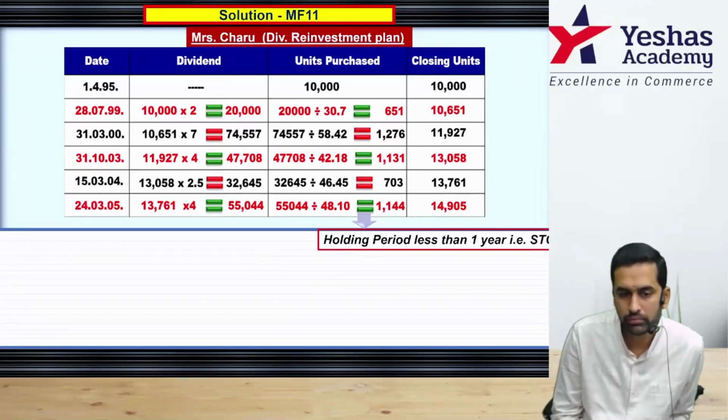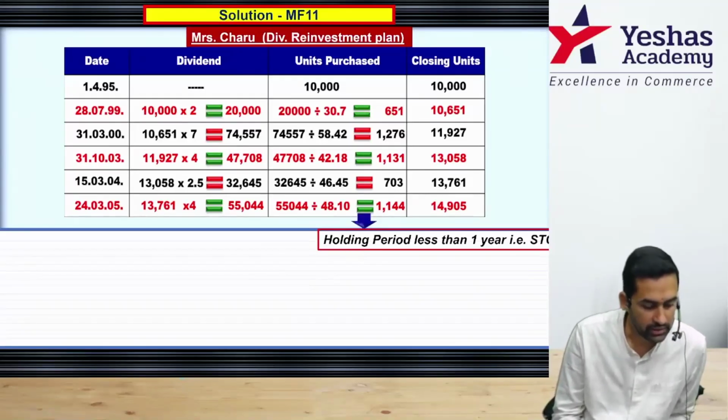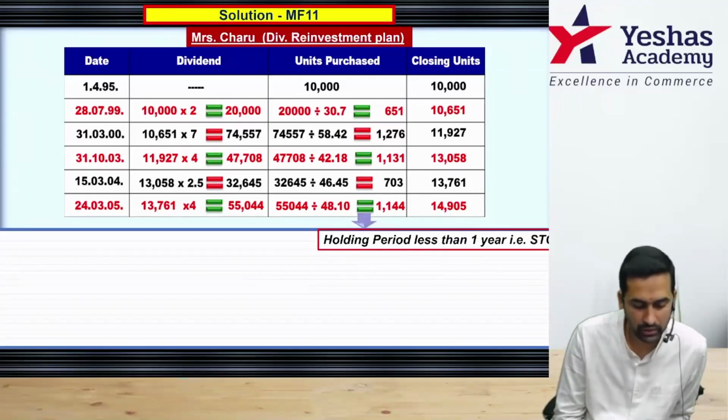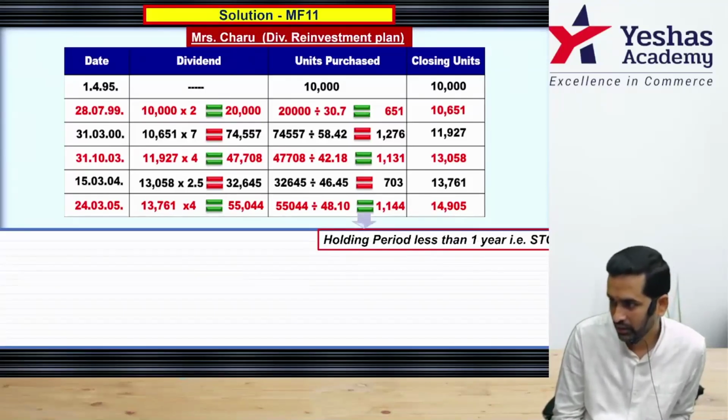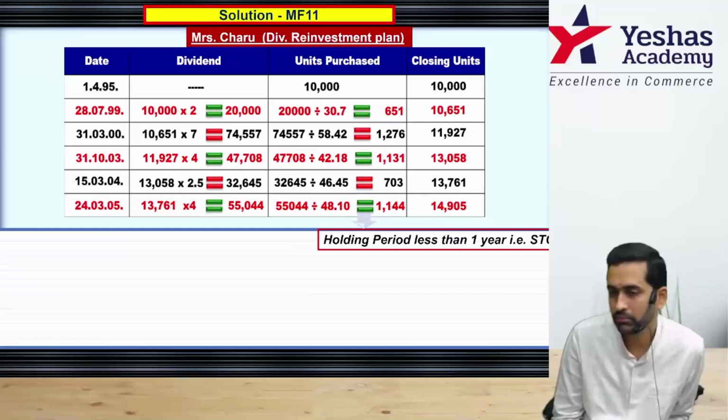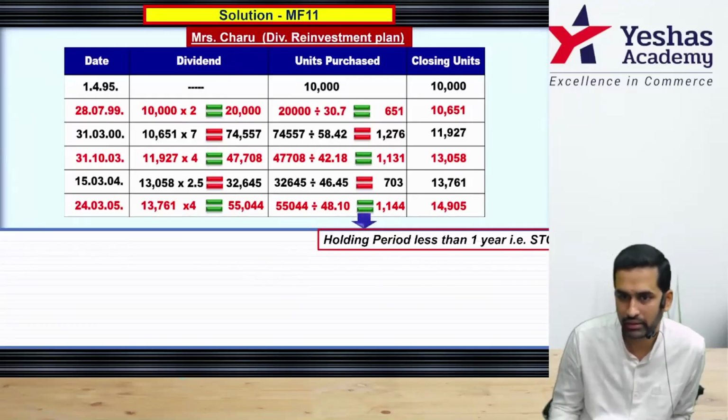Now, next, to find out total cash receipts, you will be selling 14905 units and go to the question. Under this plan, what is the sale consideration? 53.75. Correct? You have to go to 31st July, go to plan A, and plan A NAV is 53.75 minus STT, and then there is some short-term capital gain taxes.